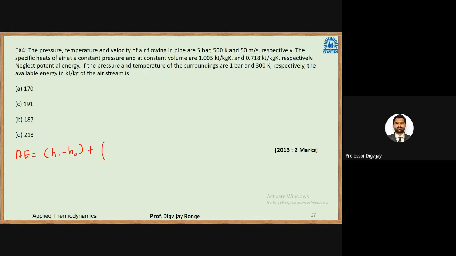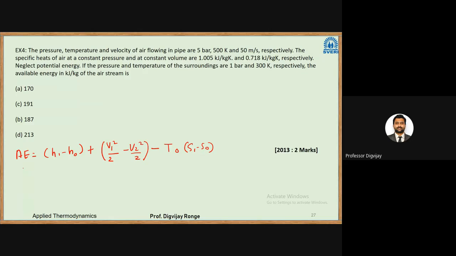Plus, kinetic energy we have to take into consideration: V1 square by 2 minus V2 square by 2. This I have taken from the SFE equation. And minus the loss we are considering, T naught into S1 minus S naught. This will be your formula in this case.